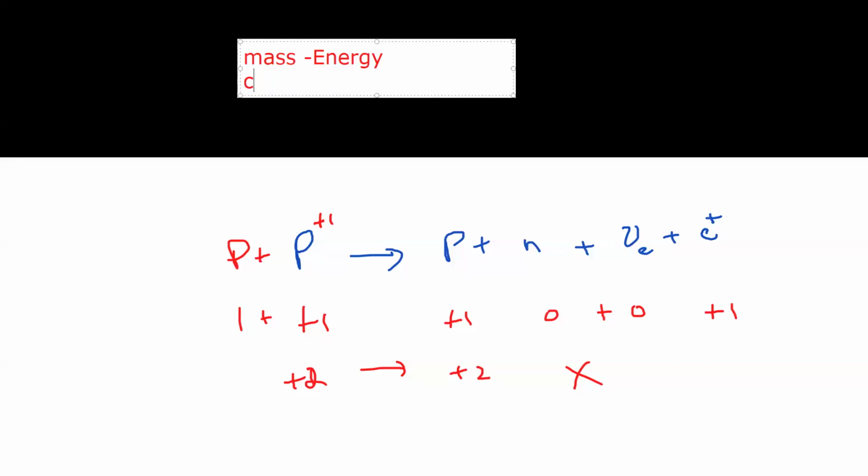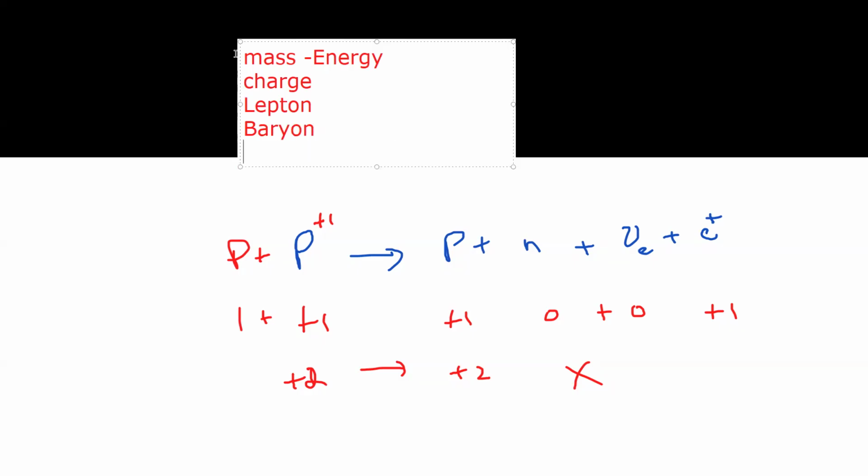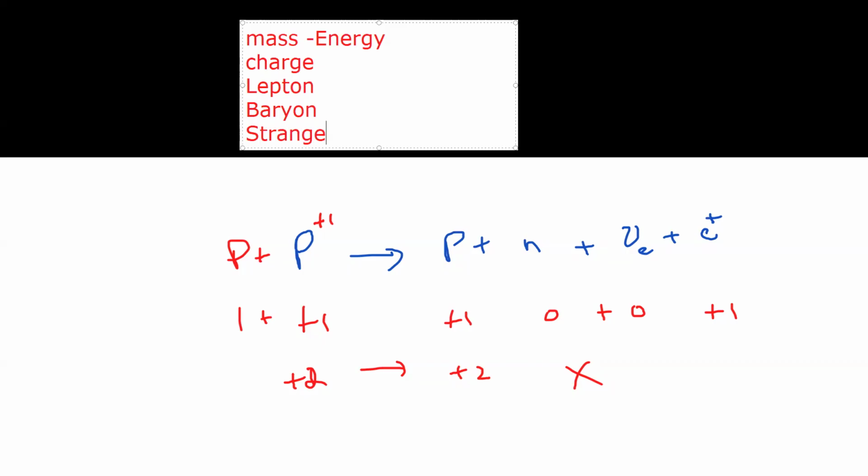Then we check the mass energy. Then we check the lepton number. Then we check the baryon number. Then we check the strangeness number. The strangeness number for every strange particle, whenever there's a strange particle, is -1. And for anti-strange, it is +1.